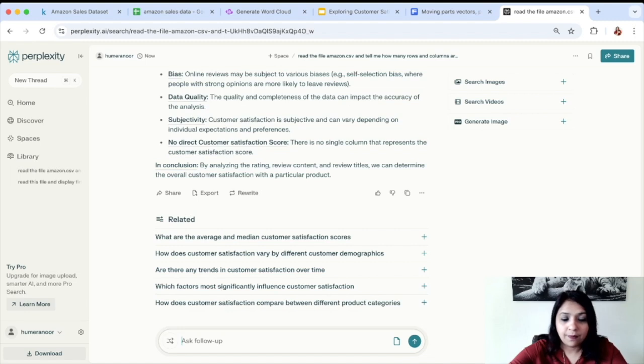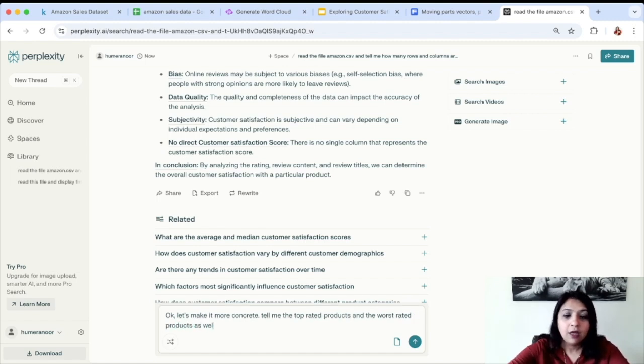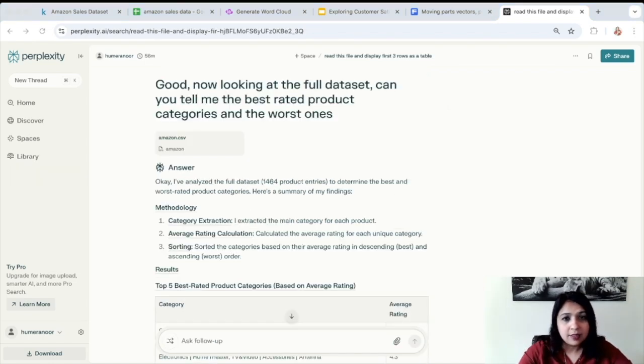Okay, let's make it more concrete. Tell me the top rated products and the worst rated products as well. Okay, use the full data set that is 1465 rows. This is what we are getting.